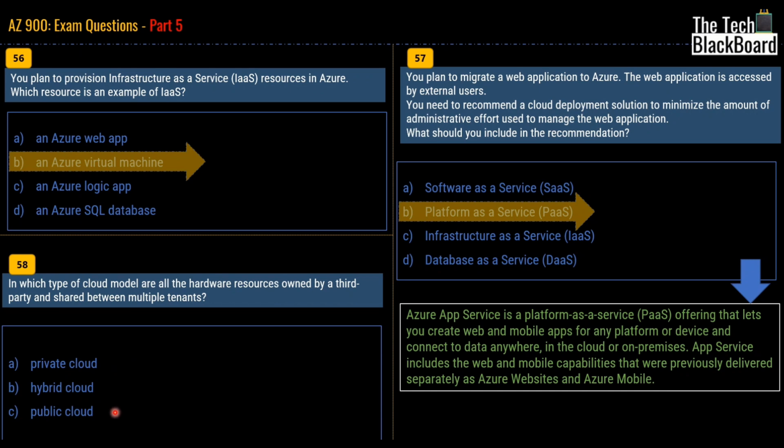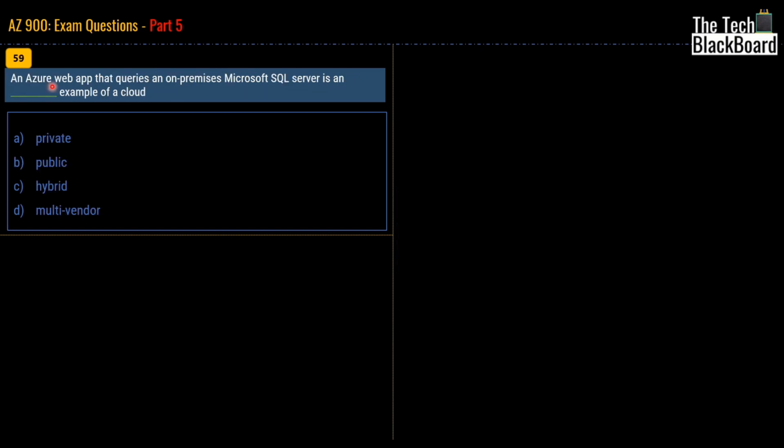Coming to the public cloud, in public cloud we are sharing all the hardware resources with multiple other tenants as well. And all the hardware resources are actually owned by the third party, or in other words, the cloud provider itself. Thus, the correct answer for this one is public cloud. Now let's check out question number 59.